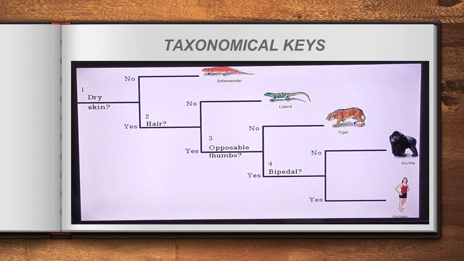Then it is a gorilla, which has four legs. But if it is two legs, we can say it leads to human being. Okay, this is one of the simple methods, an example of taxonomical keys. Fine.